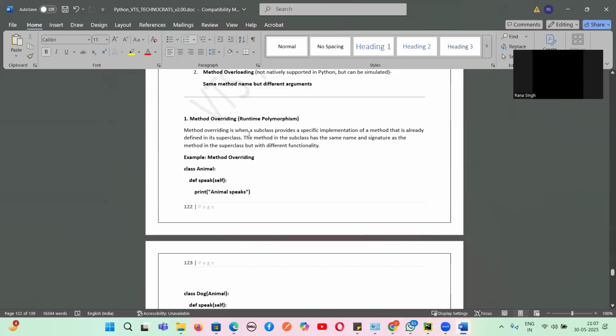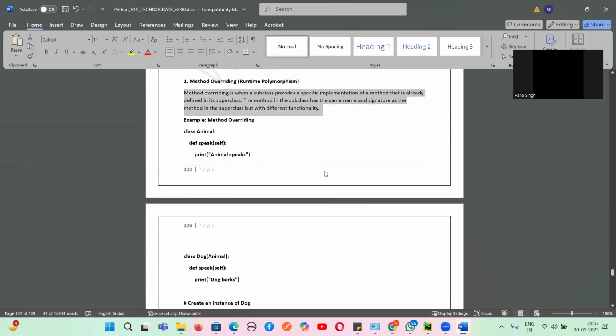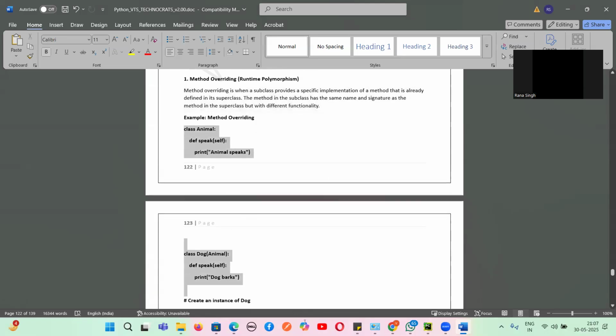Method overriding is when a subclass provides a specific implementation of a method that is already defined in a superclass. The method in the subclass has the same name and signature as the method in the superclass, but different functionality. That means, guys, the same method name will be there in the subclass, but the implementation will be different. That is what is called method overriding.